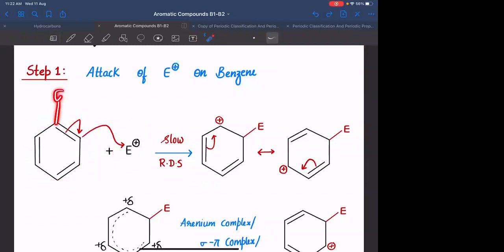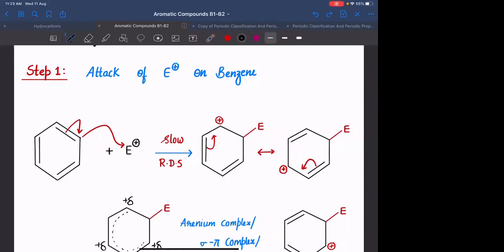If you have any group on the benzene ring which is electron withdrawing, what is happening to the reactivity? The reactivity will be decreased. Agreed? Electrophile, finally we need to attach this electrophile on the benzene ring. The electrophile will approach the benzene ring at a faster rate if the benzene ring is having higher electron density. If it is having lower electron density, the electrophile will be approaching it at a slower rate. Is that clear,